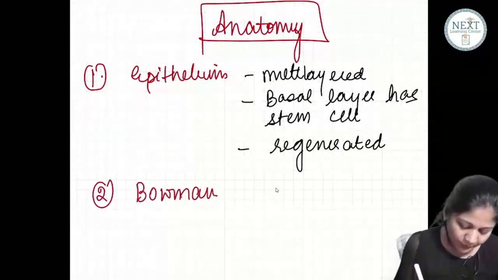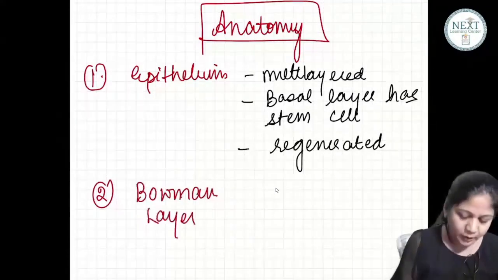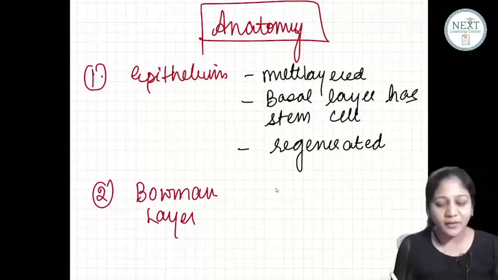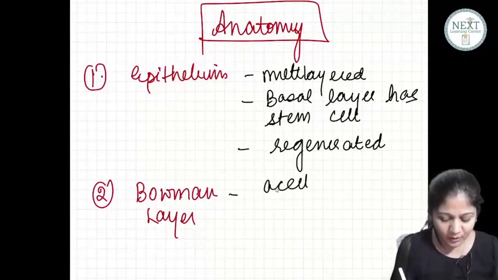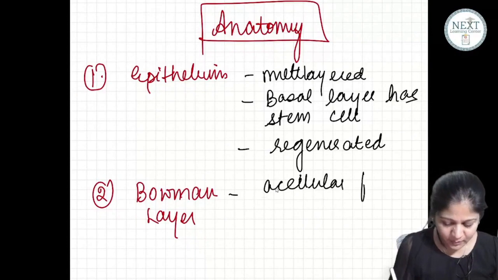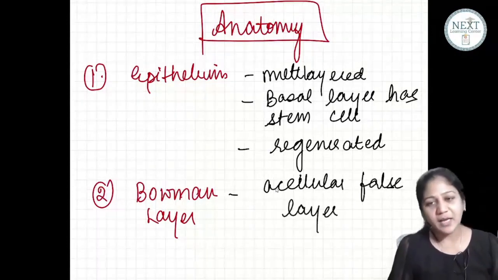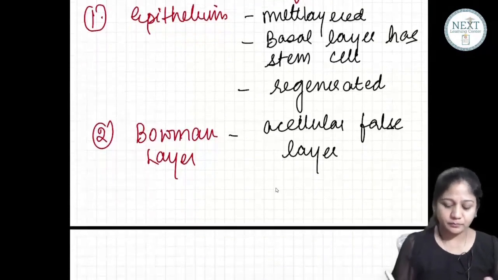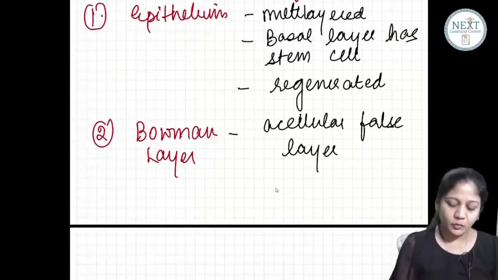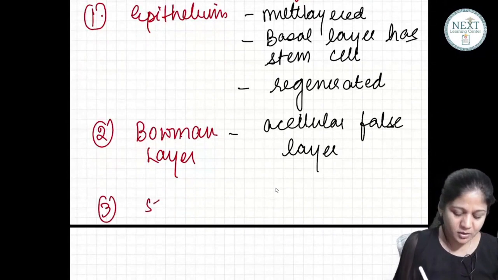Next is Bowman's layer. And I told you that people say it is not a true layer. It is an acellular false layer. It is just like a superficial stroma. What about the next one? Next is the stroma.